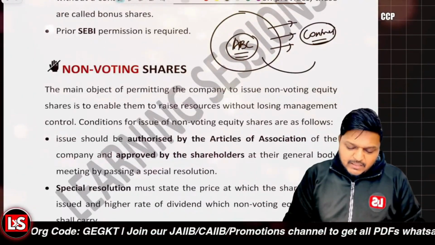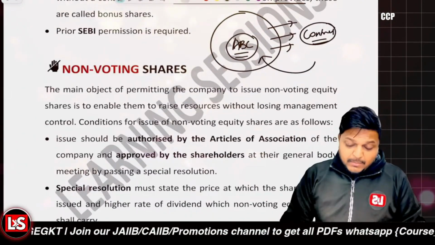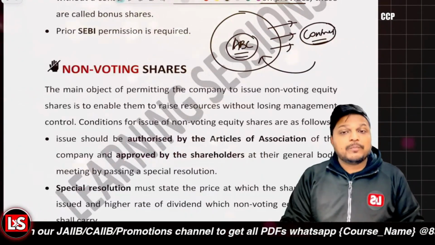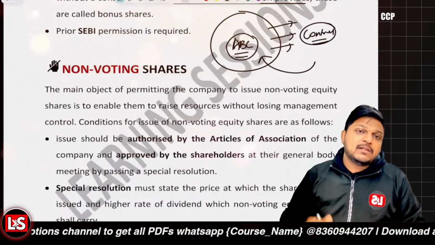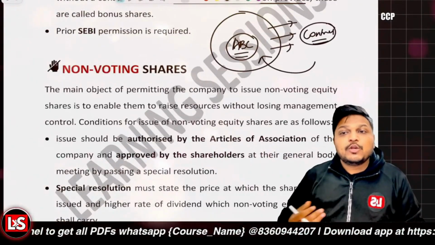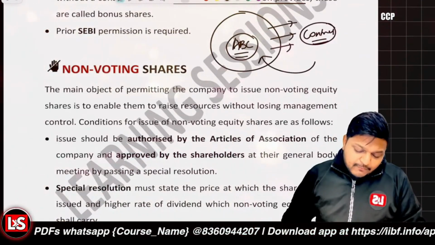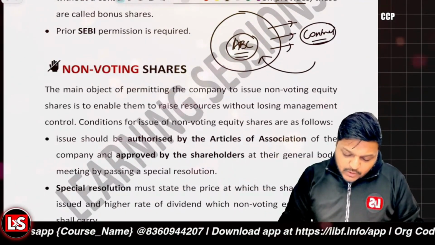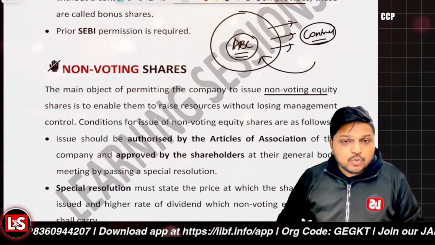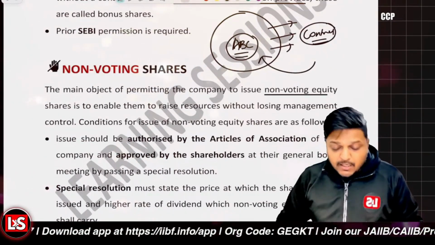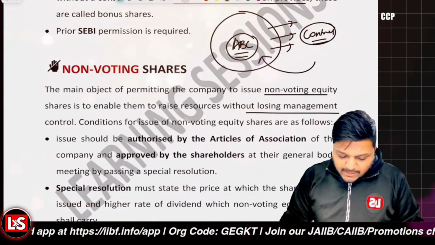The company is receiving the capital, but the company is giving away the control, right? The main objective of non-voting shares is that we want to generate the resources, we want to raise the capital, but we don't want to lose the management control.